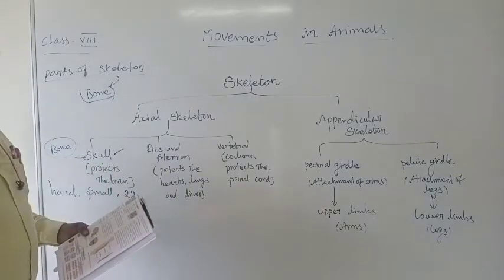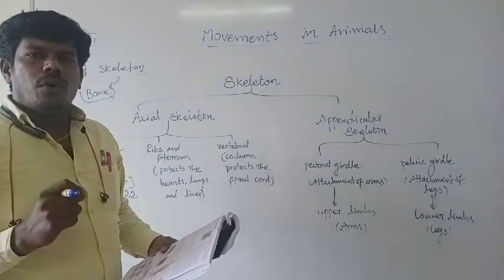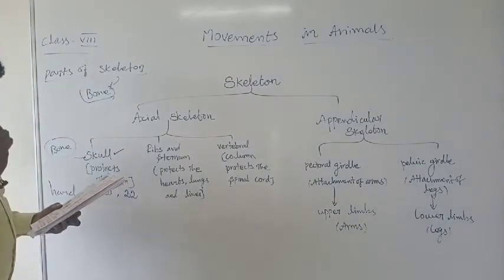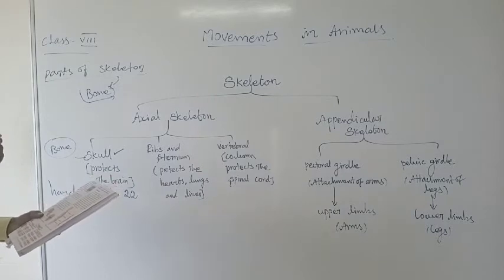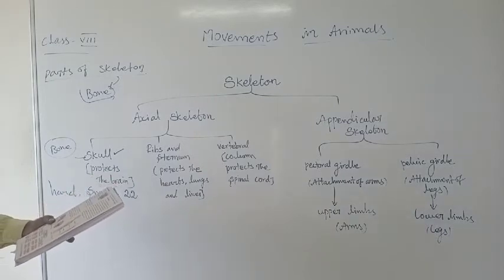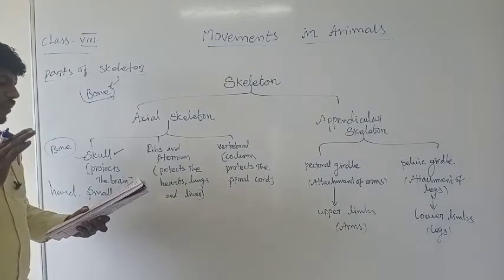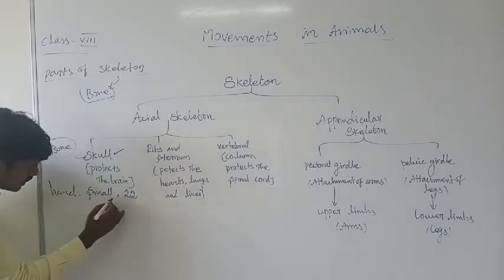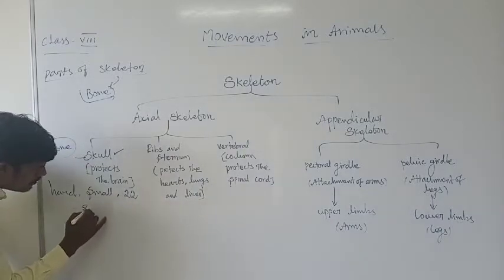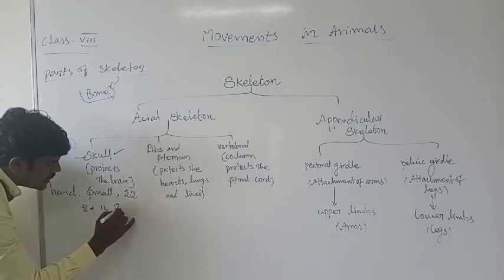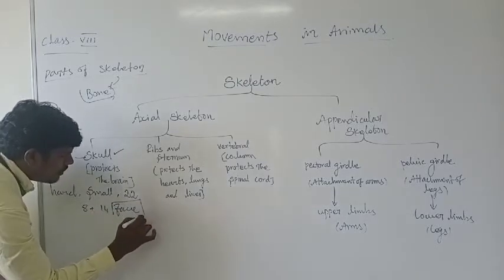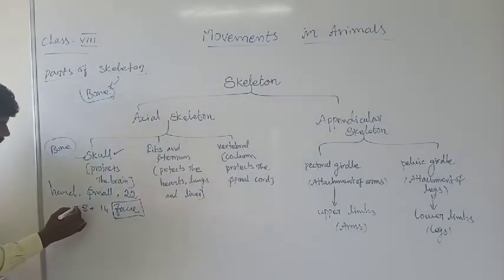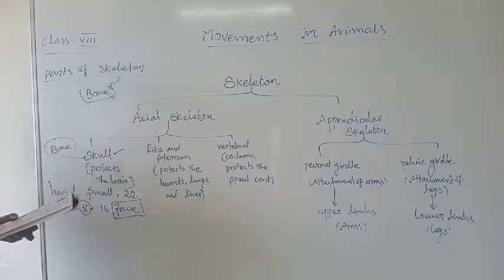The skull is formed of 22 bones. How many bones are present? 8 bones are fixed together to form the cranium and 14 bones are fixed to form the face. So this 22 you classify and write as 8 plus 14. This 14 is the responsibility of the face. So if anyone asks how many bones are present in our face, you just have to write 14. And the remaining 8 bones take place in the cranium.